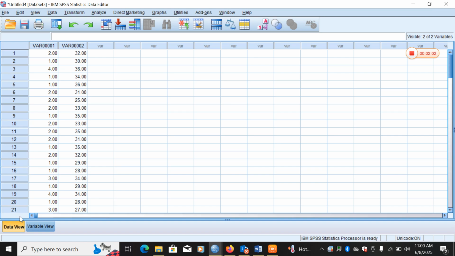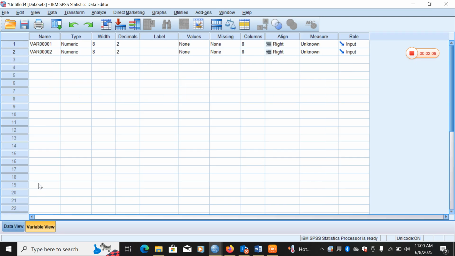So the next one is to move to the variable view, sorry. In this variable view, I want to rename the data now. The first one is teacher underscore experience.